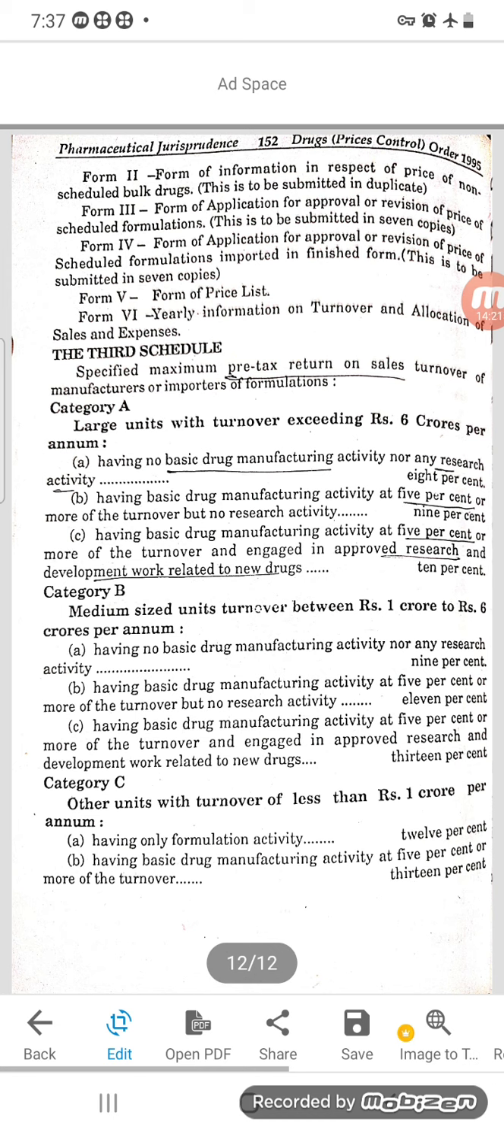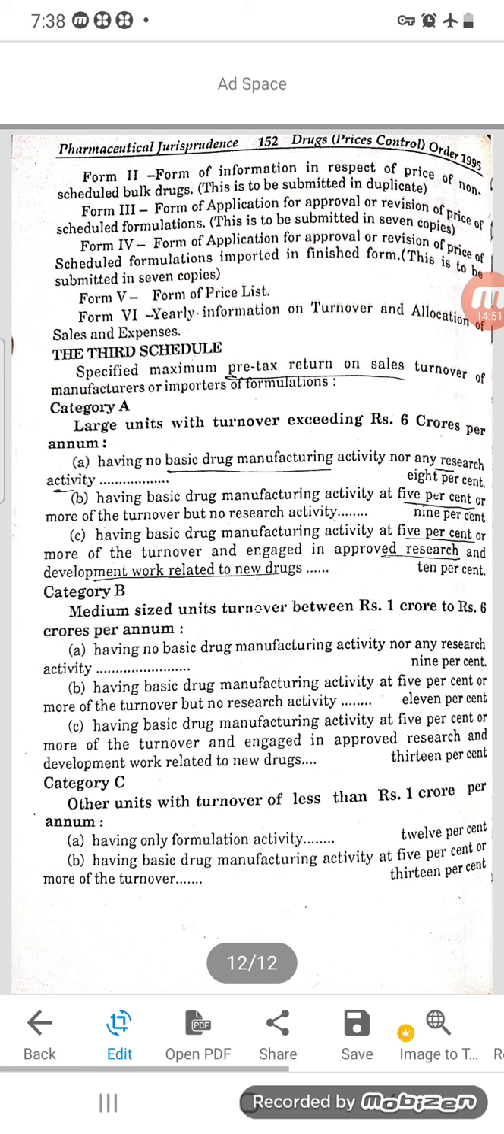So in the first schedule the drug names they have given. In the second schedule what are the forms should be filled for that one, that they have given. Schedule C will be regarding the tax. Category A, large units with turnover exceeding rupees 6 crore per annum. Means for those who are doing turnover of more than 6 crore per year, having no basic drug manufacturing activity nor any research activity, for them 8% has to be given.